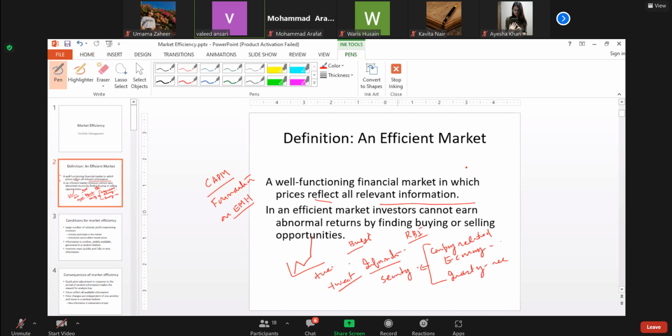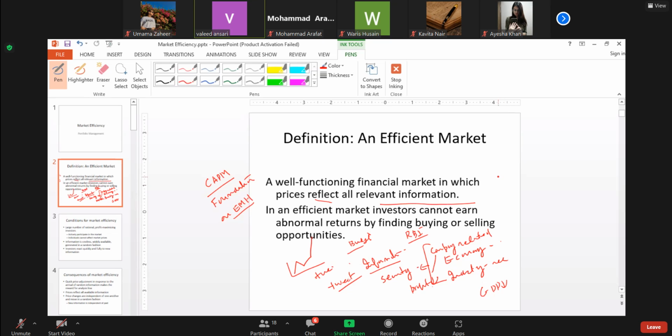These are quickly absorbed and then get reflected in the share prices. For example, if company information is released that profit has gone down, earnings have gone down, then the market will react and the share prices will go down because of the future prospects. Or if the economy is not doing well, the overall market will be affected because of that. So all this information gets reflected instantly and without any delay.